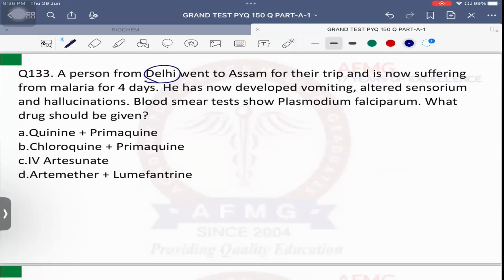Question 133. A person from Delhi went to Assam for a trip and is now suffering from malaria for 4 days. He has now developed vomiting, altered sensorium, hallucinations. Blood smear test shows Plasmodium falciparum. What drug should be given?